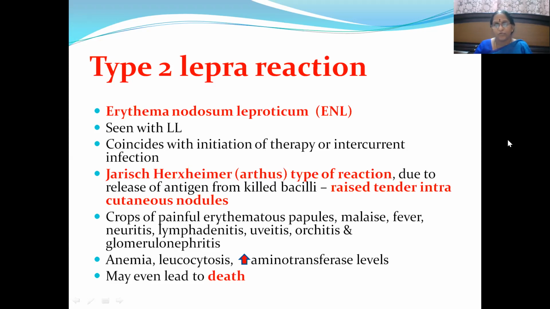That's how the nodules are formed. This is seen in lepromatous leprosy, wherein cell-mediated immunity is very low, very minimal. Then, apart from that, crops of painful erythematous papules, malaise, fever, neuritis, lymphadenitis, uveitis, orchitis, and glomerulonephritis, all these things can be seen, and the patient can also present with anemia, leukocytosis, and raised hepatic enzymes.